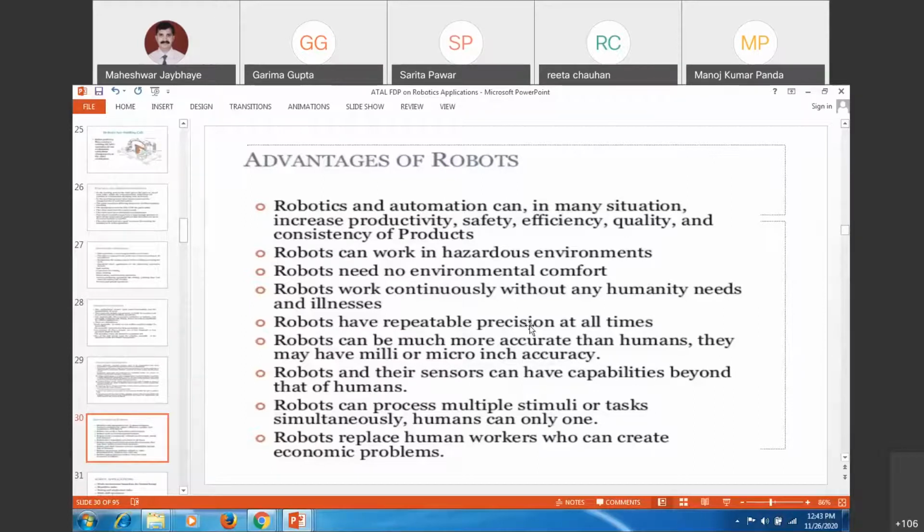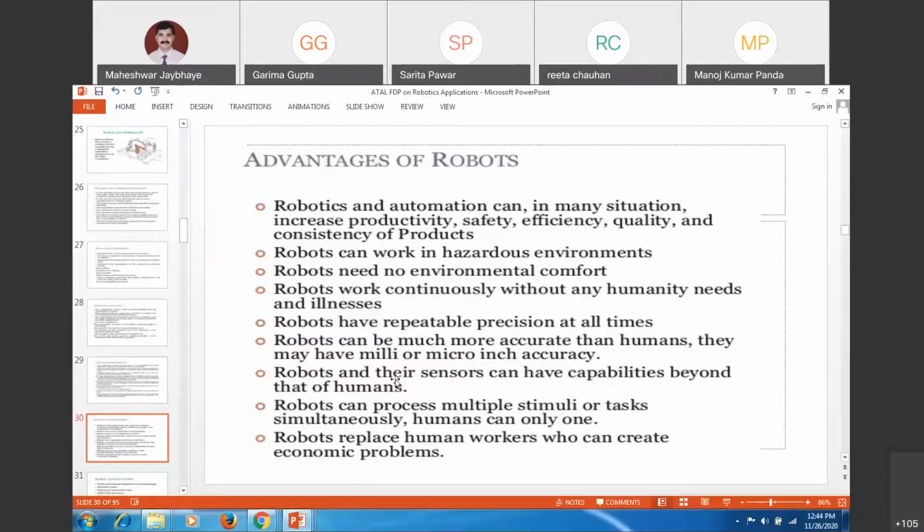Robots have repeated preciseness and accuracy at all times. A robot can be much more accurate than humans. They have milli or micro inch accuracy. Milli unit, you may have millimeter, centimeter, inches, whatever the manufacturer defines.